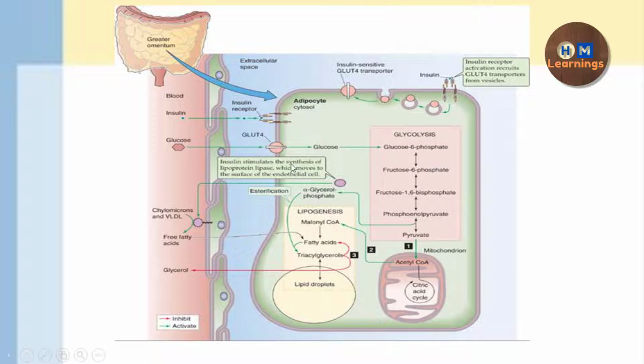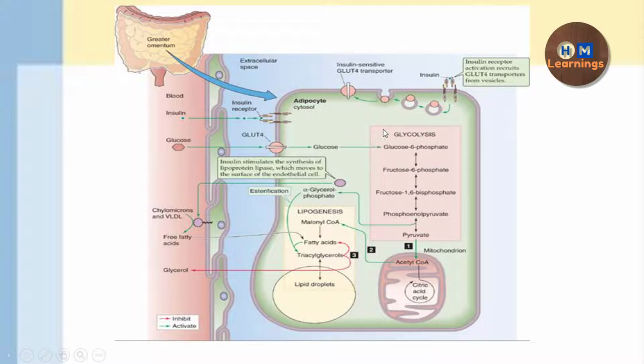First, the action of the insulin on the adipocyte is that it is going to cause the translocation of the GLUT4 vesicles towards the adipocyte membrane, so that more and more GLUT4 can be on the membrane, and as a result more and more glucose transport can take place. So here the glucose transport inside the adipocyte is basically insulin dependent, because insulin is going to cause the activation or recruitment of the GLUT4 transporters from the vesicles.